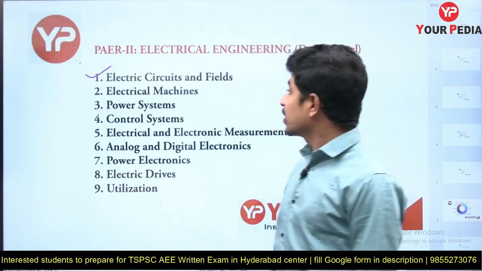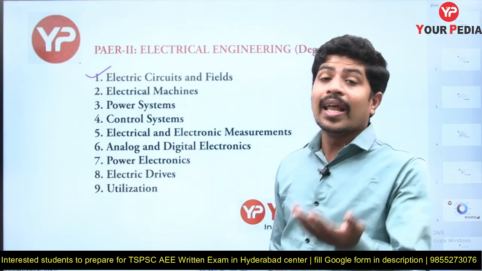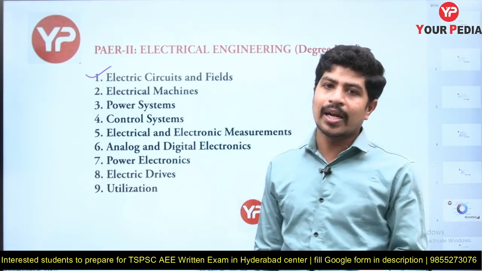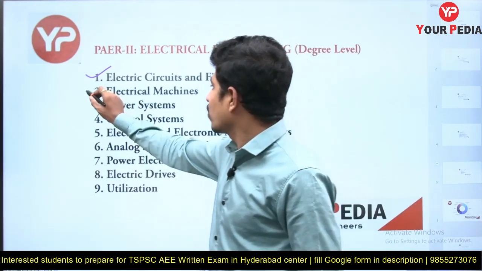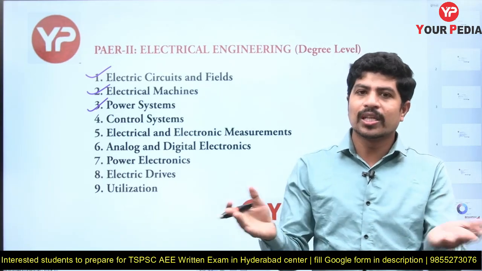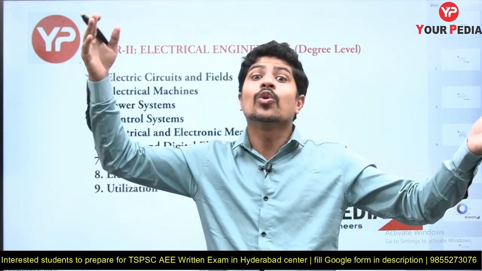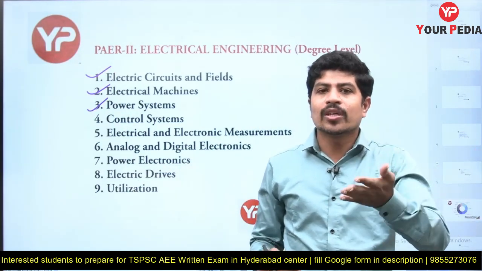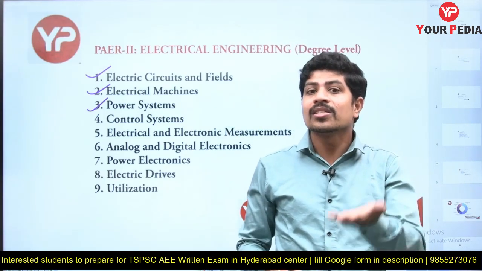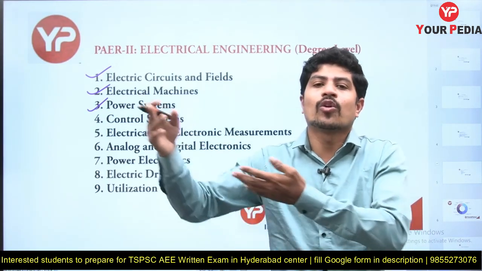Okay, and the second subject is electrical machines. Yes, one of the very important subjects for entire electrical engineering. Electrical machines is going to have 4 parts: transformer, DC machine, induction machine and synchronous machine. Yes, power systems. Power systems is going to have 3 to 4 parts depending on the syllabus. That is starting from generation to ending with utilization. Generation, transmission, distribution, power system analysis. Analysis includes fault analysis, stability analysis, load flow studies or load flow analysis, power system protection and utilization.